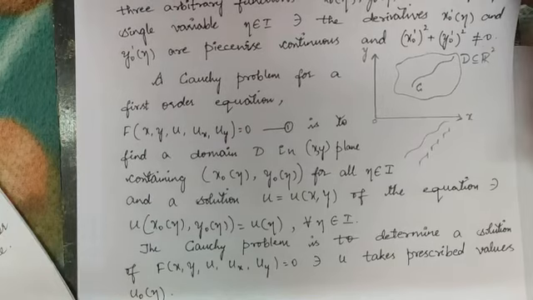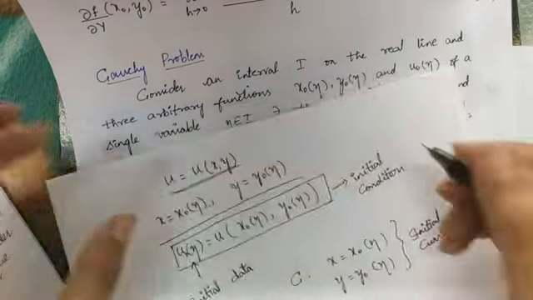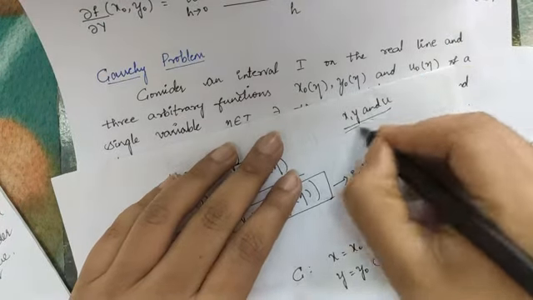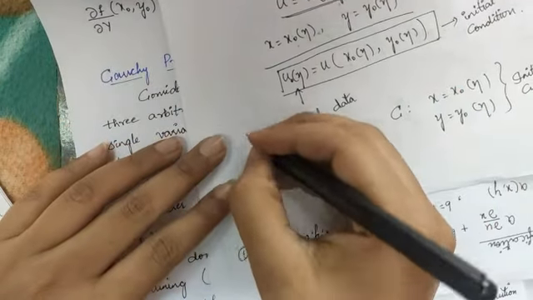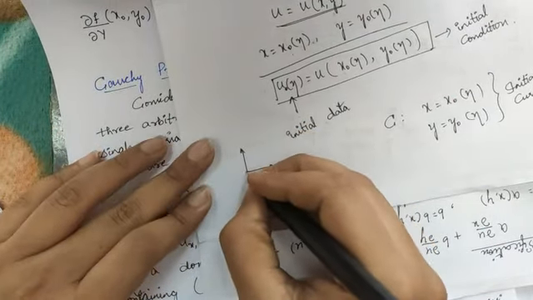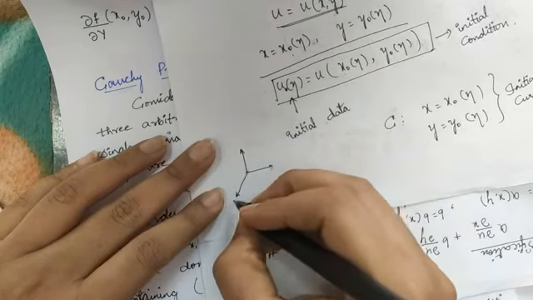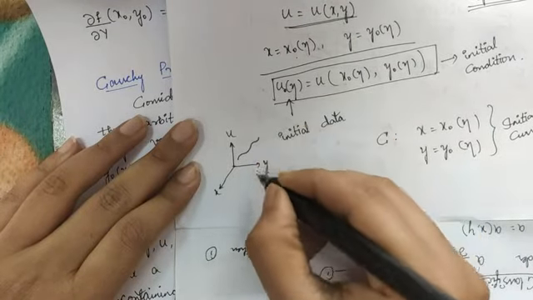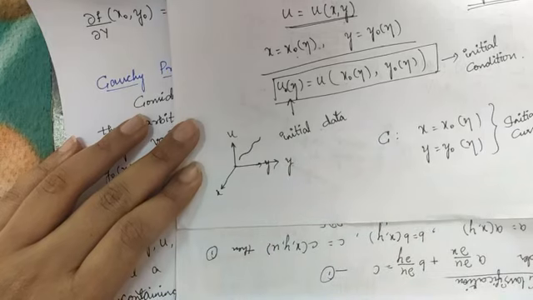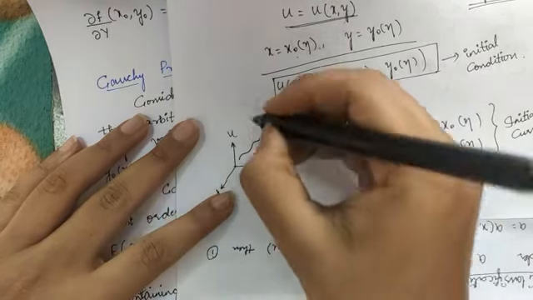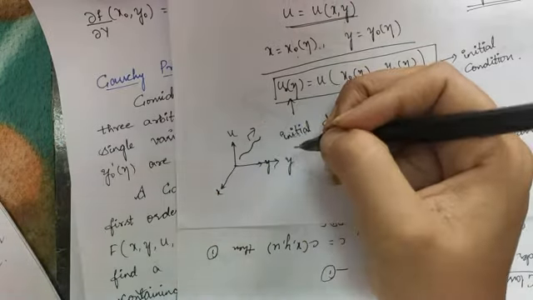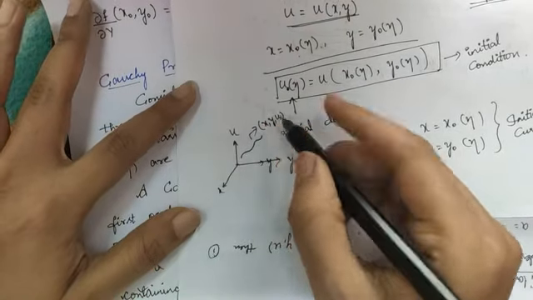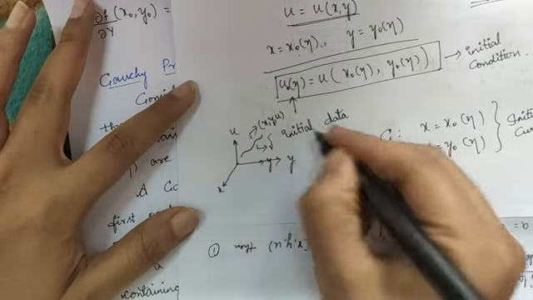Now if I consider the x, y, u space and represent these points graphically, I will get a graph something like this. This is x, this is y and this is u. The graph will be like this. This curve is in the x, y, u space and I will denote it as gamma.